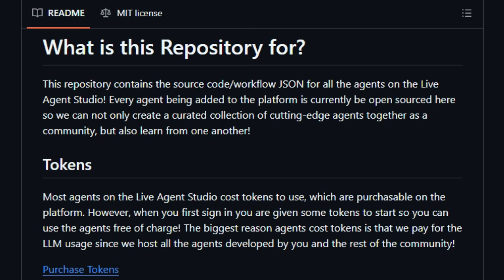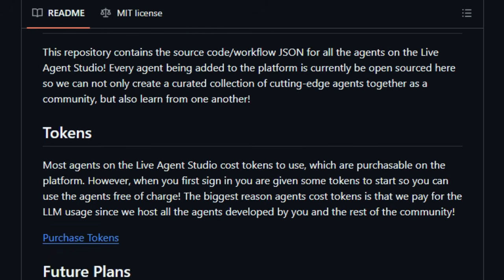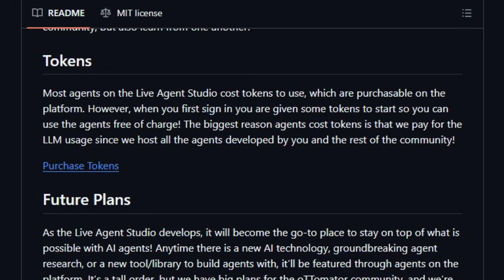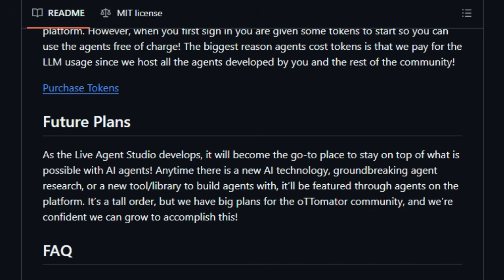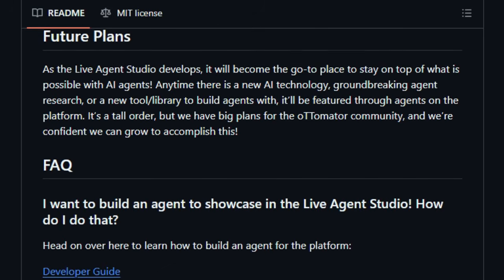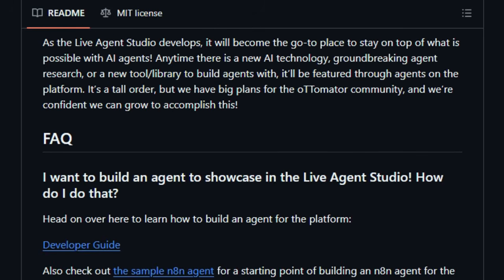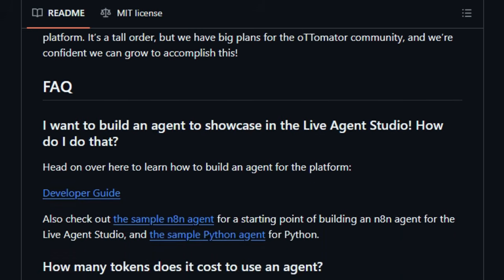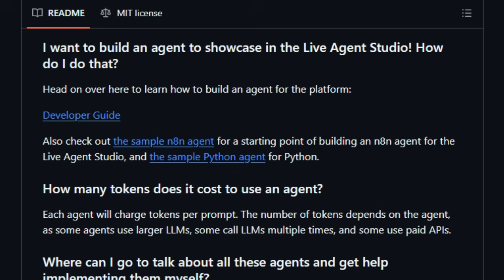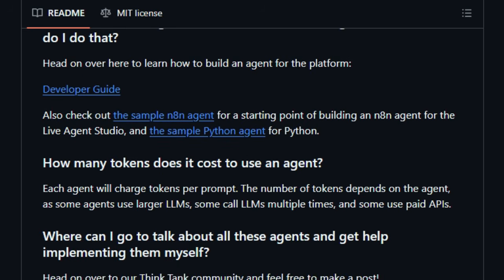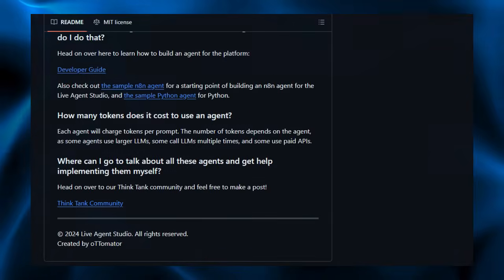The platform is evolving fast. Hosted in beta, the Live Agent Studio feeds new agents into the repository regularly, so as the AI landscape changes, the collection grows too. Its open nature, backed by the MIT license, ensures anyone can dive in freely. In plain terms, this project stands out because it's more than code, it's a creative ecosystem. You get a live collection of practical AI agents, a space to learn and experiment, and a community where you can contribute. That makes Ottomator-Agents not just a repository, but a launching point into building smart agent-based AI experiences that you can adapt, remix, and use in your own work.